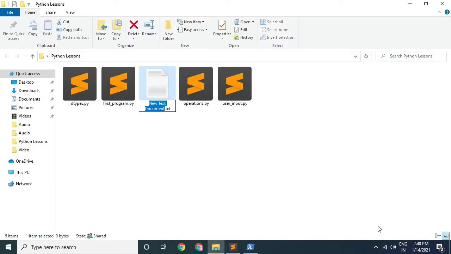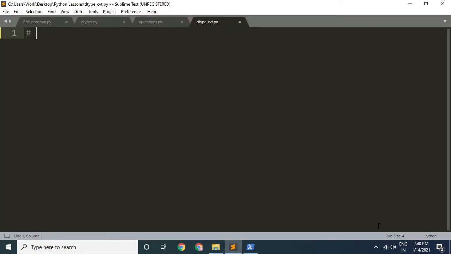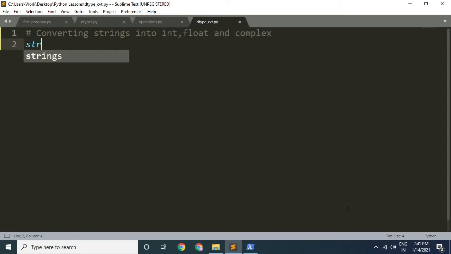Let's create a new file, dtype_cvt.py, and open it. First, we will look at converting strings into integer, float, and complex numbers. So let's create three new strings. str1 is equal to 32 as an integer, str2 is equal to 5.62 as a float, str3 is equal to 3 plus 2j as a complex number.